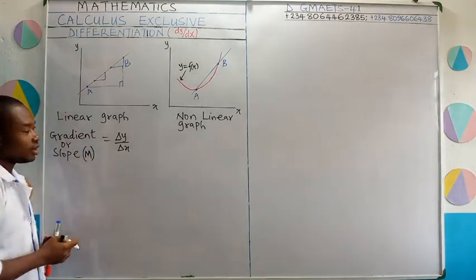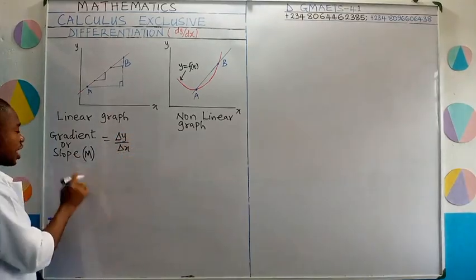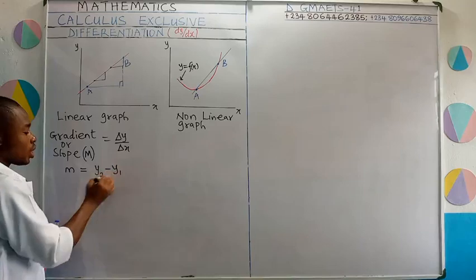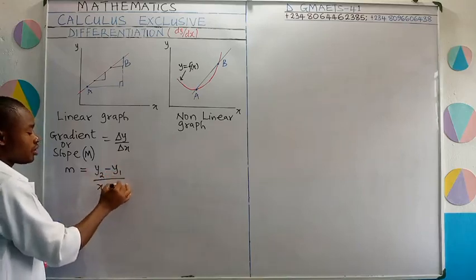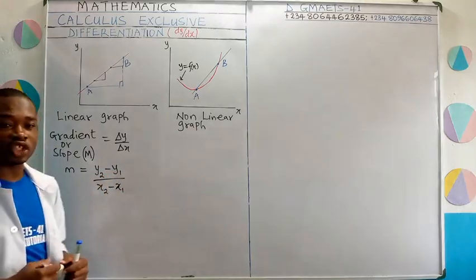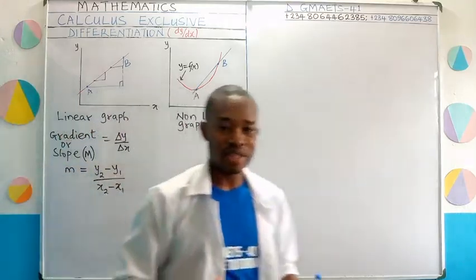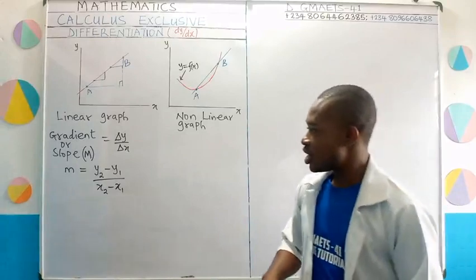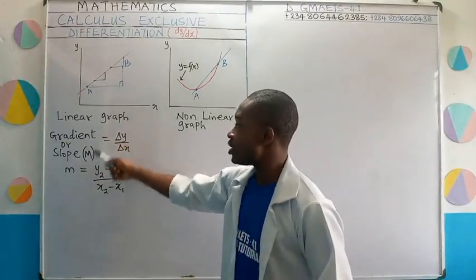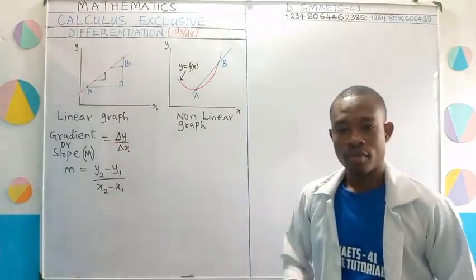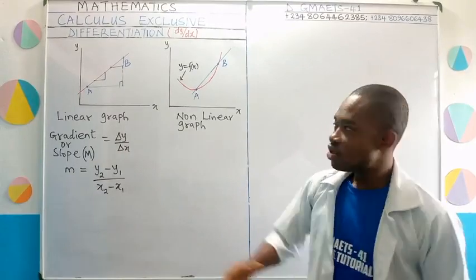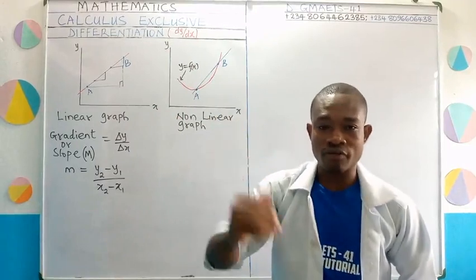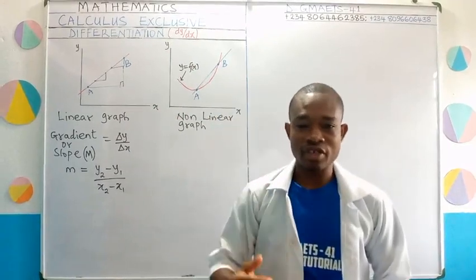Gradient n. Now this change in y over change in x can simply be said to be y2 minus y1 all over x2 minus x1. This is how we define the change. And that gives us the gradient n, the slope n. It simply means that if I want to get my gradient for this linear graph, all I will do is come to my right angle triangle, get my final value of y, get my initial value of y.